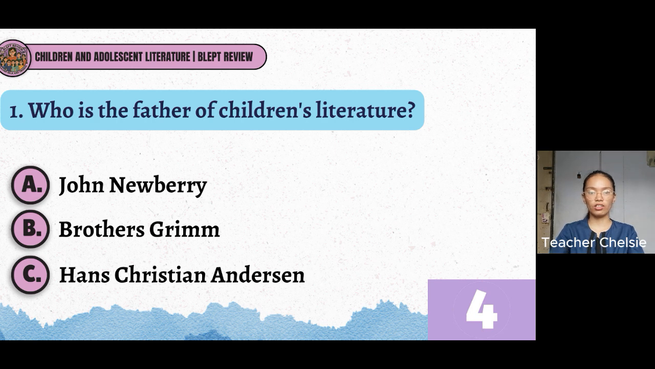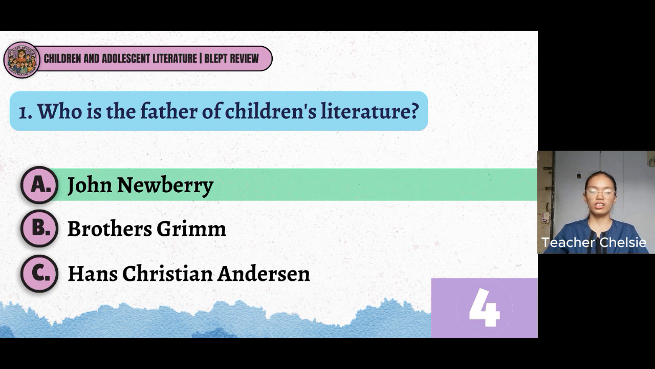Alright, let's see if you got the correct answers. The correct answer is letter A. John Newbery. John Newbery is credited with being the first to recognize that children deserve literature written specifically for them, and not just literature seized off from the adults. So that's why he published the first children's book. The title is A Little Pretty Pocket Book in 1744. It is an illustrated story that is aimed primarily at children.